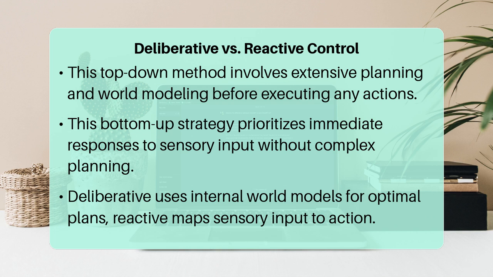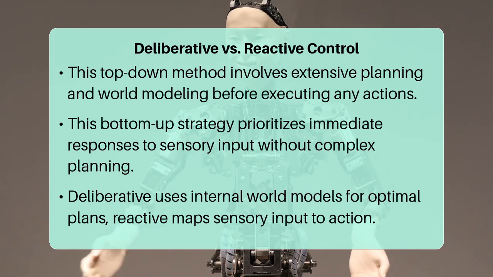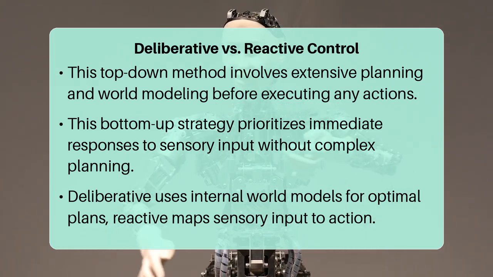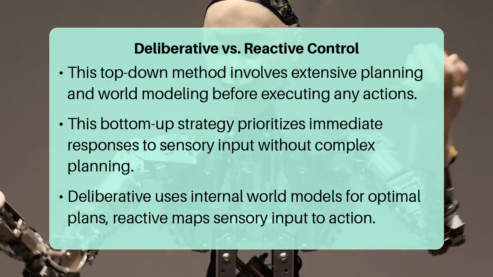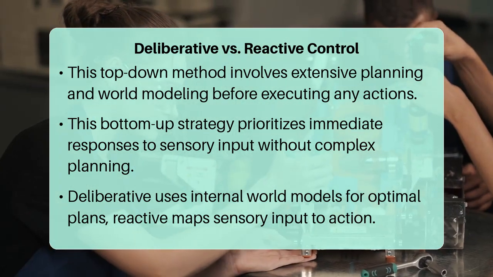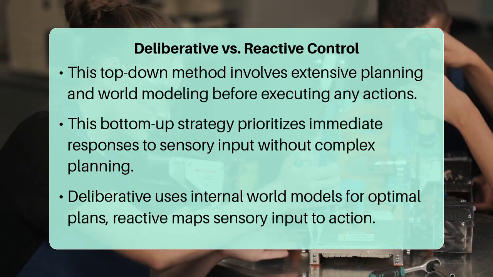Deliberative control relies on an internal representation of the world, generating a detailed plan of action through algorithms like A star search or rapidly exploring random trees before executing any movement. This allows for optimal, globally coherent behaviors but can be slow and computationally intensive. In contrast, reactive control directly maps sensory inputs to actions, bypassing explicit planning. It uses simple rules or behaviors like obstacle avoidance to ensure quick, robust responses to sudden changes, but it can lack foresight and struggle with long-term goals.